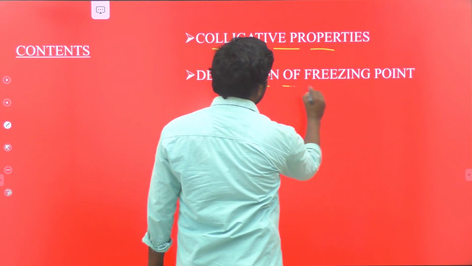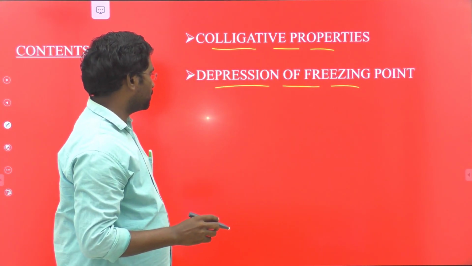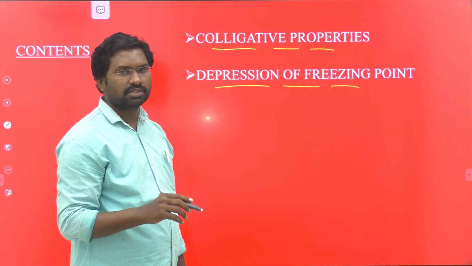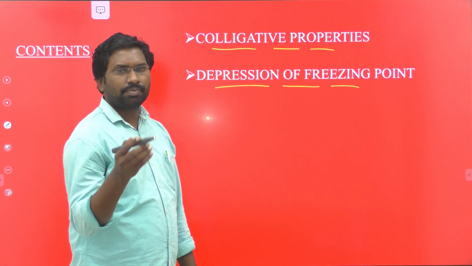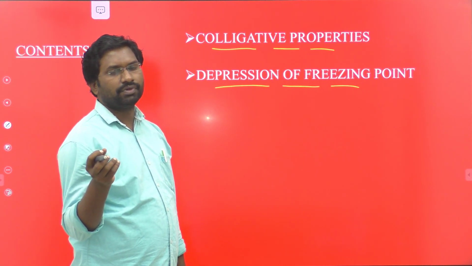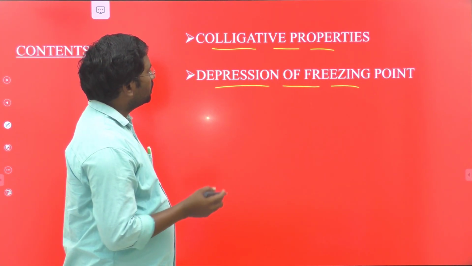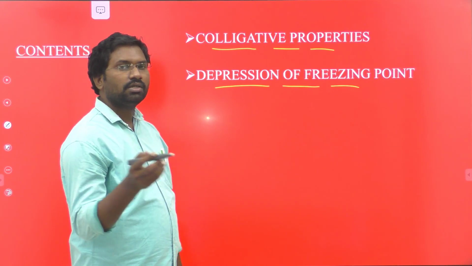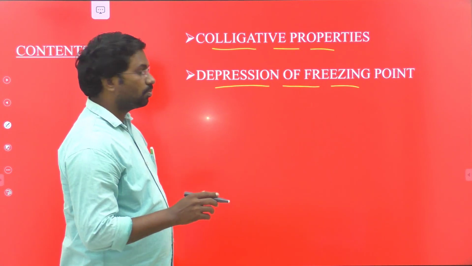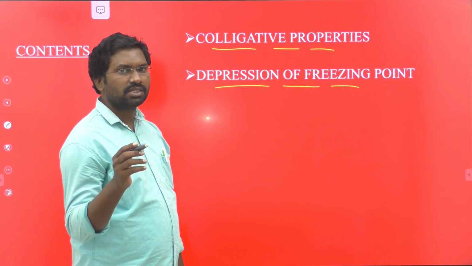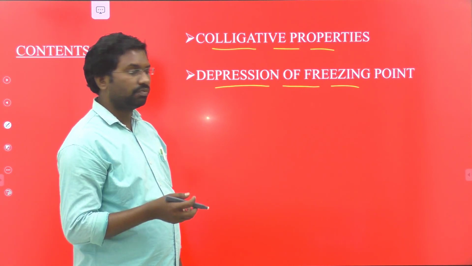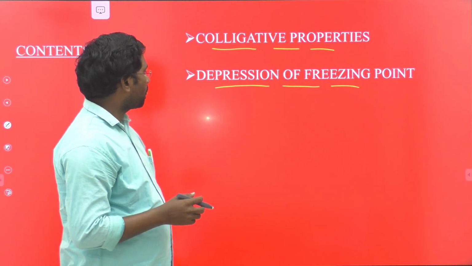In this one, depression of freezing point. What is meant by depression of freezing point? How can we calculate the freezing point value? Generally, the freezing point of a given substance can be defined as the point where the vapor pressure of the substance in its liquid phase is equal to that of its solid phase. That is known as the definition of the freezing point. Generally the freezing point of the pure solvent is always higher than the freezing point of the solution. Therefore Tf naught minus Tf indicates the lowering of the freezing point of the solution compared to the pure solvent, and this is termed as the depression in freezing point.